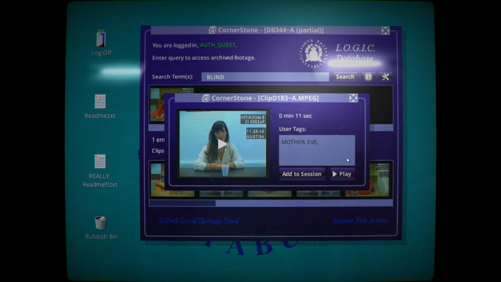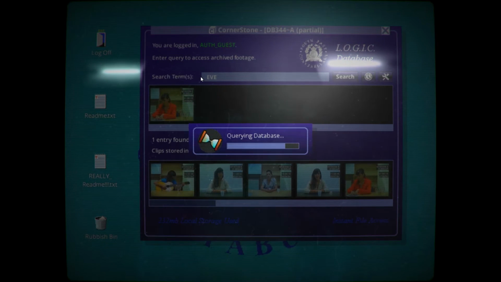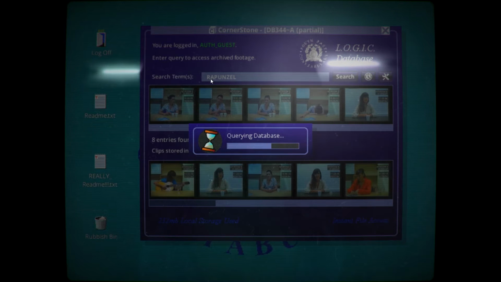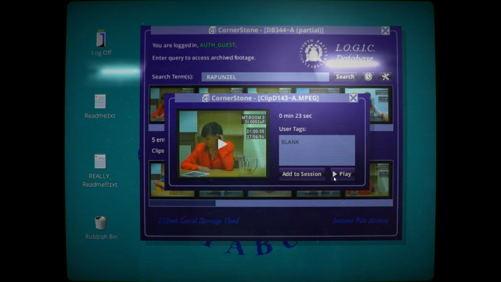Oh, so what can we search, man? Eve. Did we search Eve? I think we did search Eve, right? Yes, we did. And we searched Mother. Let's search Rapunzel then. Aha! Looks like we've got a few more here, so let's go through these.